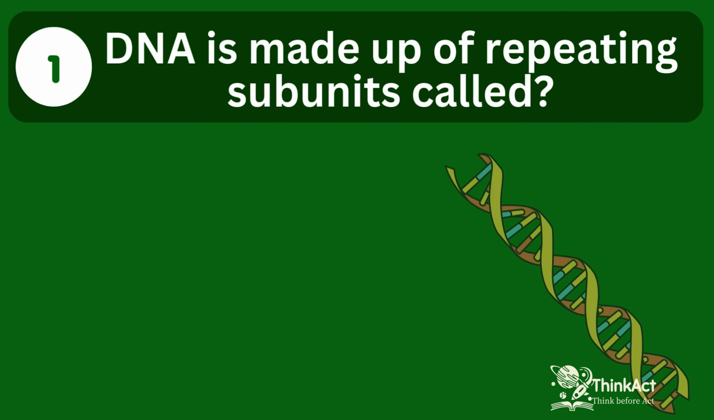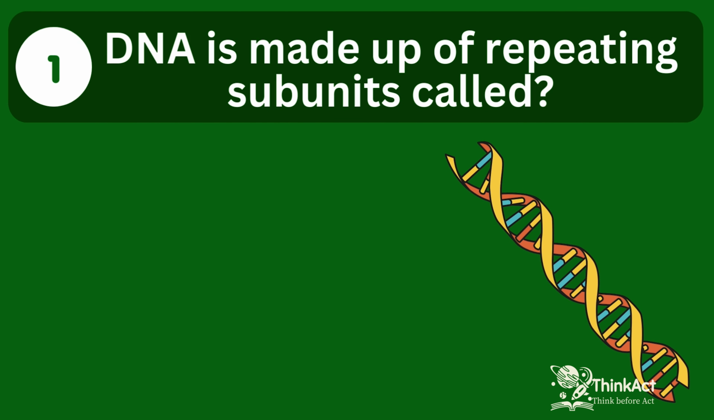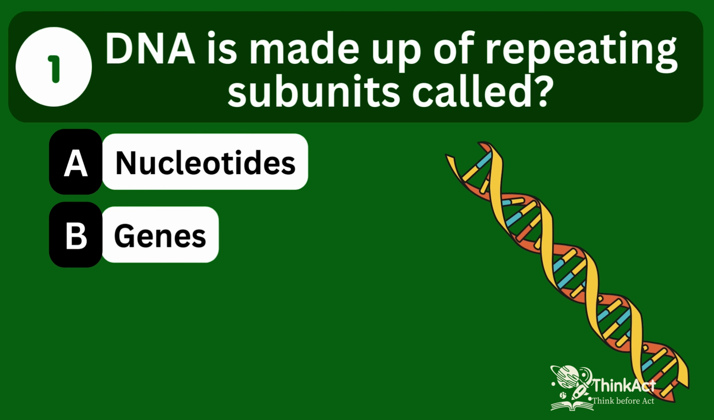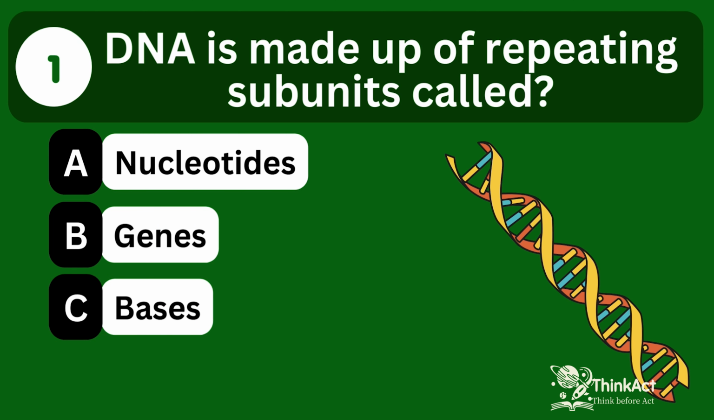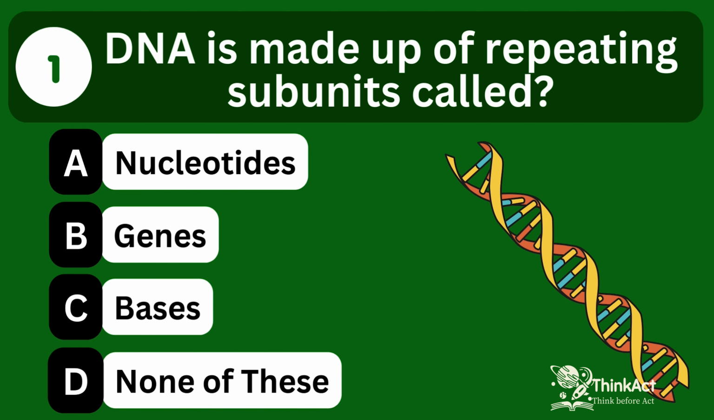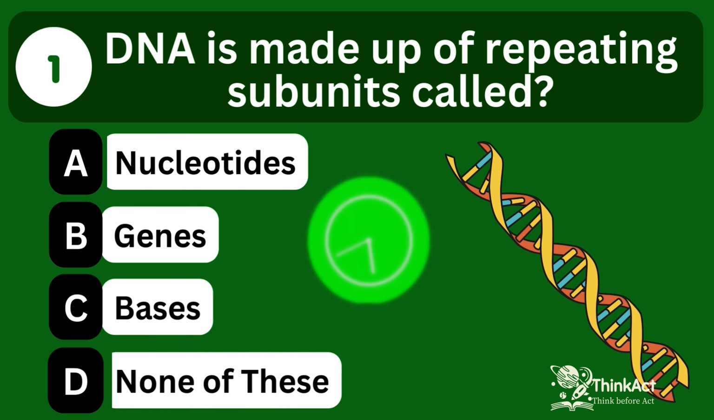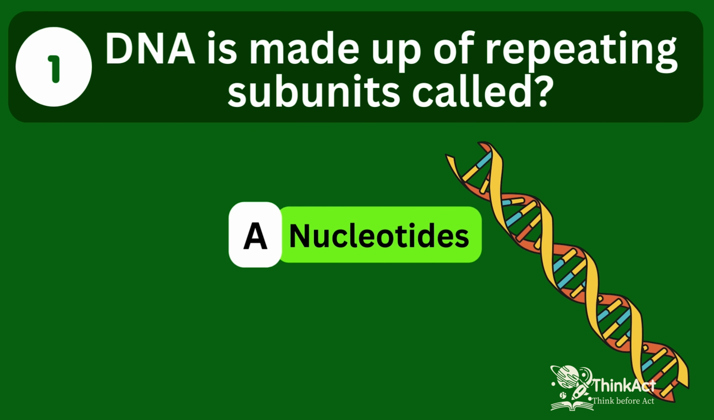DNA is made up of repeating subunits called Option A, nucleotides. Option B, genes. Option C, bases. Option D, none of these. The answer is option A, nucleotides.